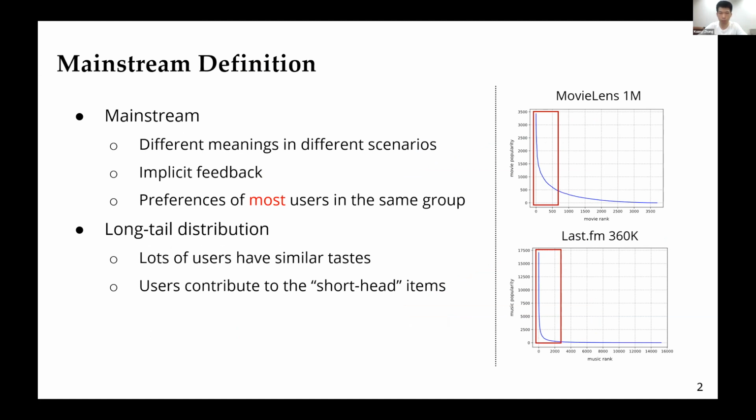There are two main reasons that user interactions form the long-tail distribution. The first one is lots of users have similar tastes. The second one is user contributions to the short-head items. So we want to investigate mainstream bias, but who are mainstream users?